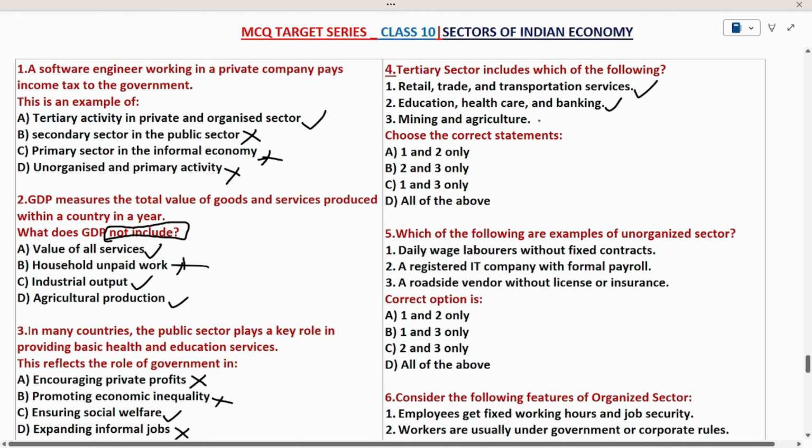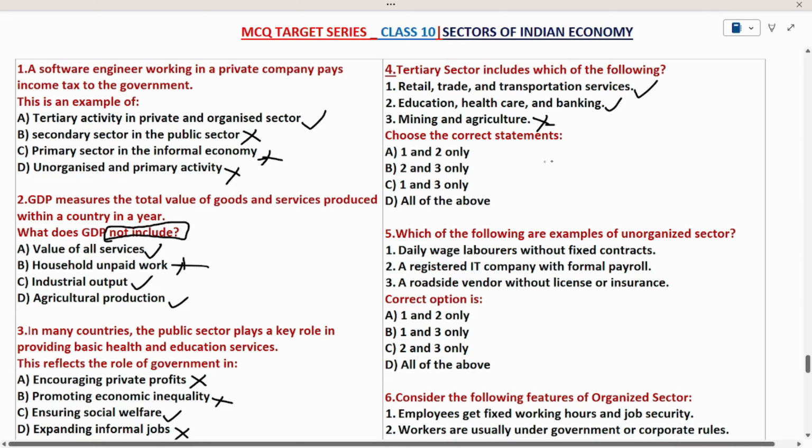Mining and agriculture. We know that mining and agriculture purely depend on the natural resources. We can say mining and agriculture are the primary sector. So statement 3 is wrong. Which of the following is included in the tertiary sector? Mining and agriculture are not included in the tertiary sector. So statement 3 is wrong.